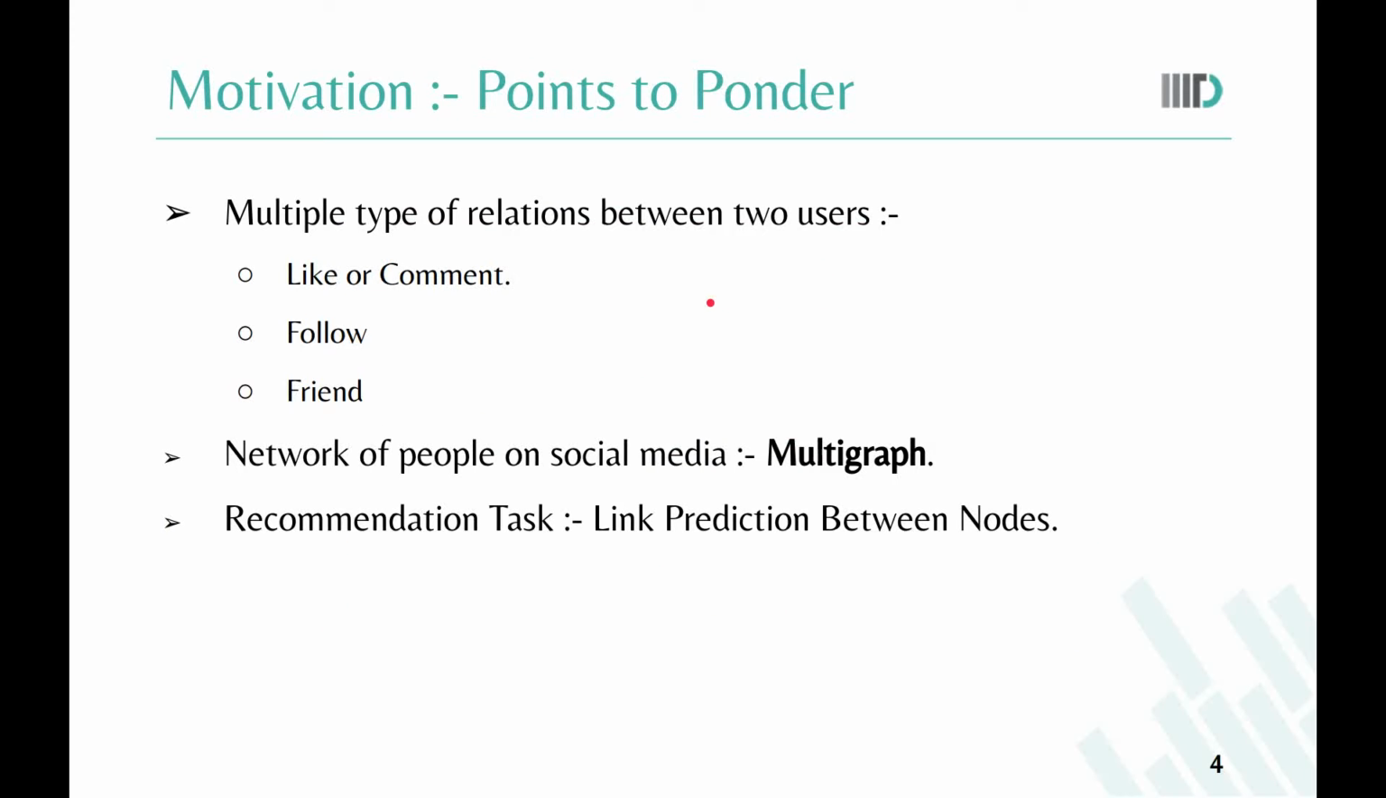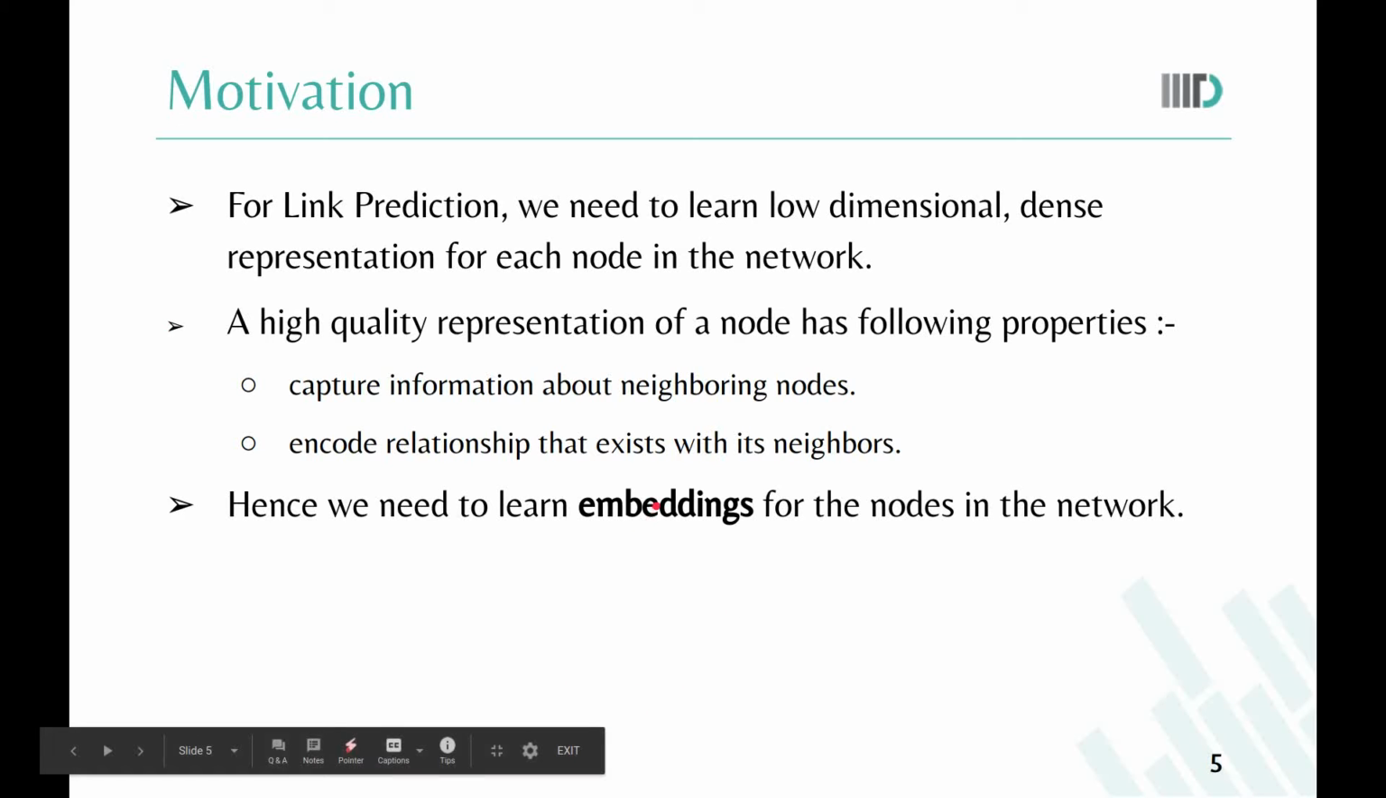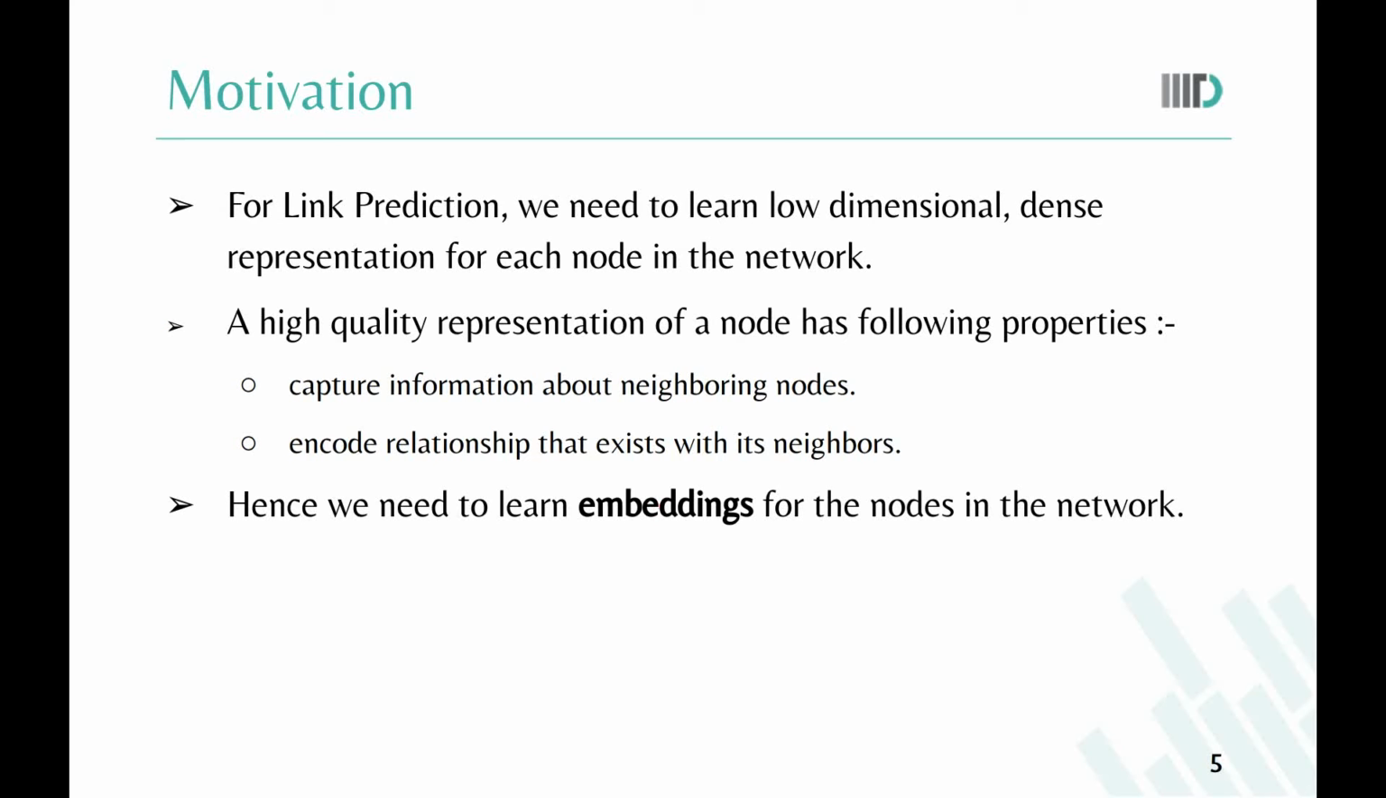So, real world networks can be seen as a multigraph, and the recommendation task can be seen as a link prediction task between nodes. Generally, the real world network is very sparse, which requires us to have a lower dimensional dense representation of the nodes in the network, which will then be used for link prediction tasks. Also, a high quality node embedding of a multigraph will not only capture the information about neighboring nodes, but also encode the relationship that it has with its neighbors in the embedding. So this was the motivation for coming up with a novel method of node embeddings for multigraphs.